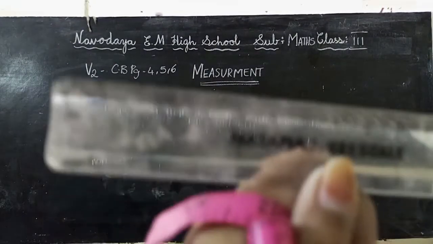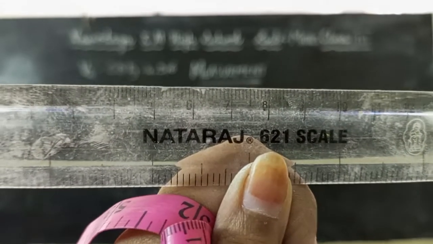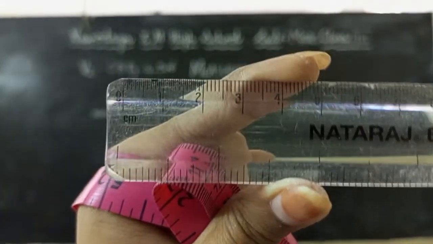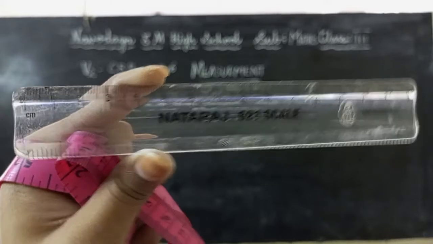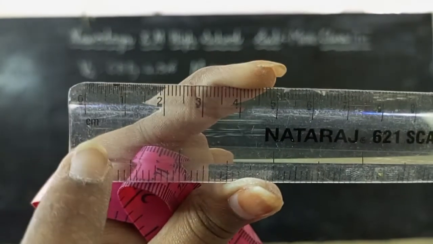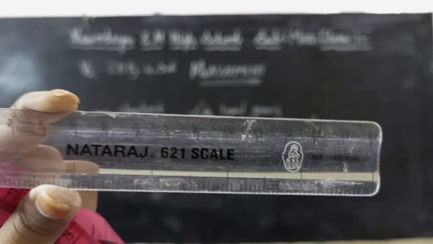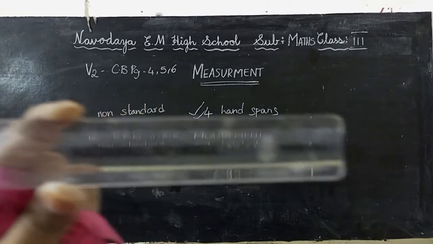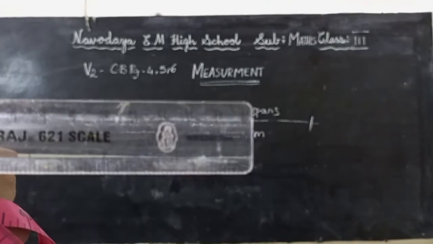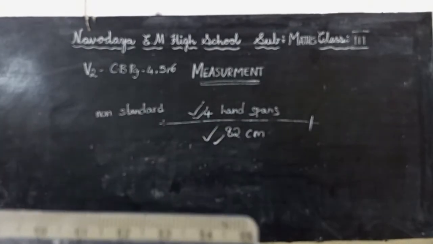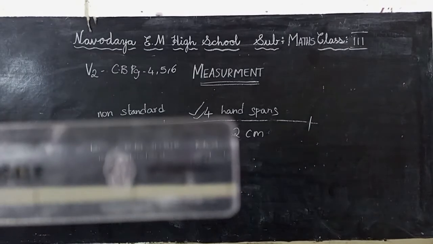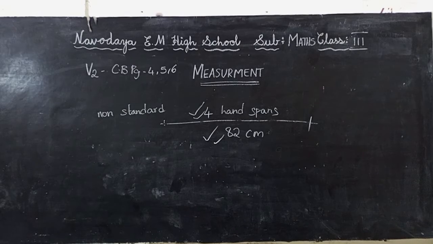All of you look here. What is this? It's a long scale. What is this? It's a short scale I'm using here. What is mentioned here? It is a centimeter scale. How many centimeters are there in this scale? There are 15 centimeters in this scale. A short scale has 15 centimeters and a long scale has 30 centimeters.